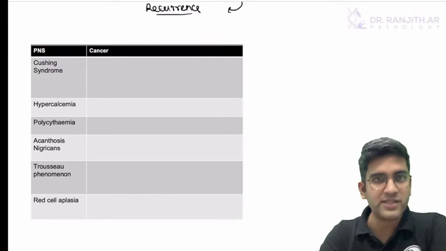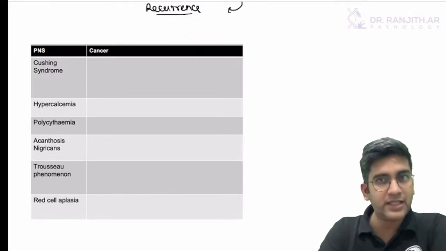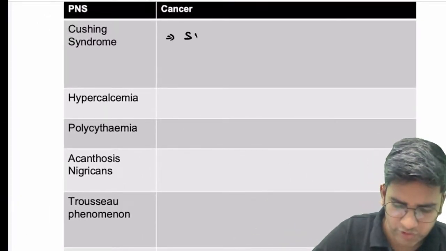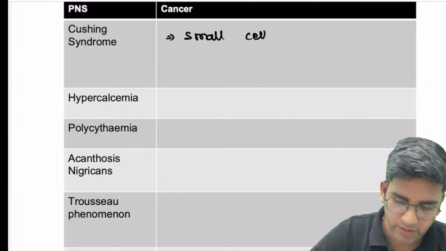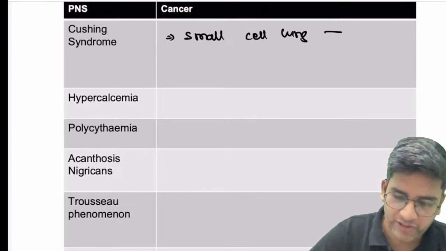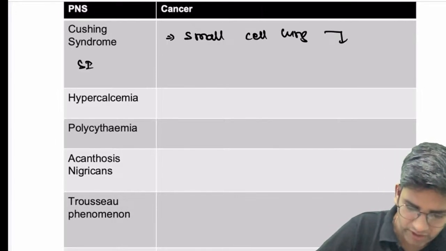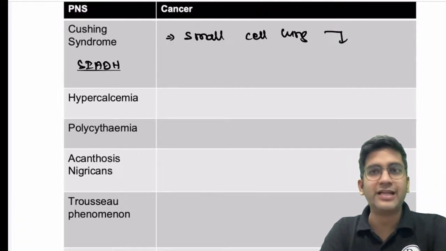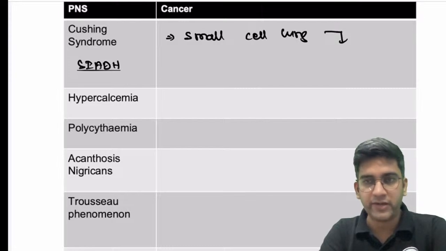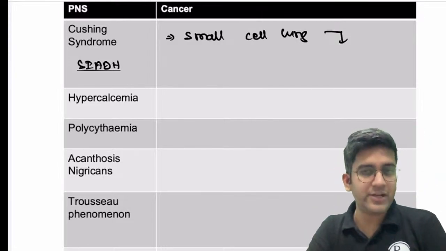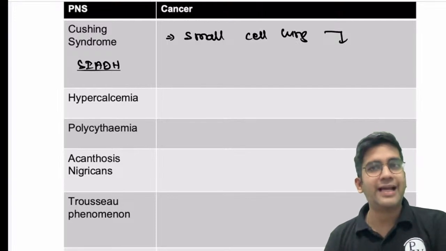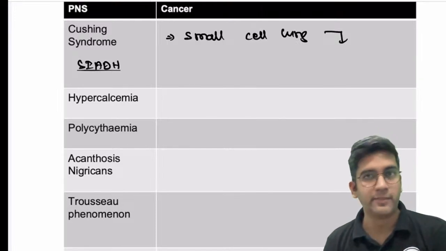These are common paraneoplastic syndromes. Robbins has a little bit more than this. If you're able to remember, great. Otherwise, just remember them. That's more than enough, right? Cushing syndrome. You already said one. Small cell carcinoma of lung. Okay. Here itself, right? Small cell lung cancer can also have SIADH, syndrome of inappropriate ADH secretion, and Cushing syndrome. They are classical things of small cell carcinoma of lung. Fine. See, once the treatment is over, Cushing's will go back. So if it comes back again, I think that the tumor has returned. That's what I meant, Samantha.